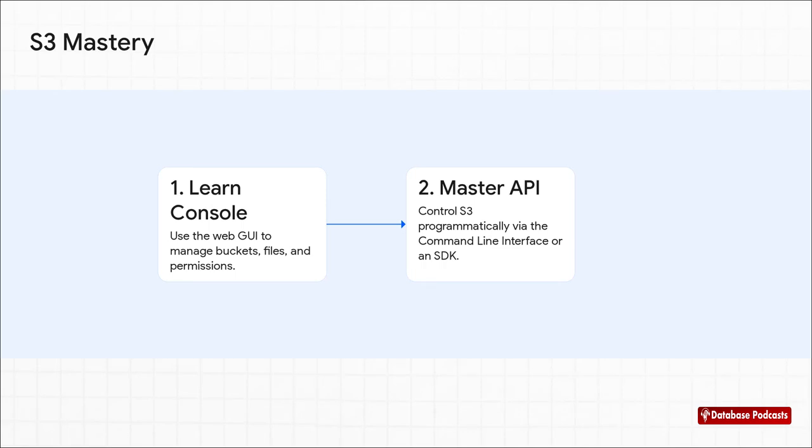Getting good at S3 really breaks down into two parts. First, you just play around in the visual web console, create some buckets, upload files, mess with permissions. But then, and this is crucial, you have to learn to do all of that again, but this time with code using API calls. Why both? Because this process builds the fundamental muscle memory for how you'll eventually automate and control every single service in AWS.